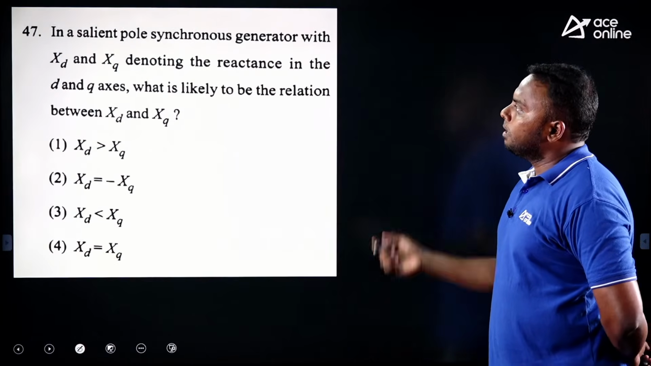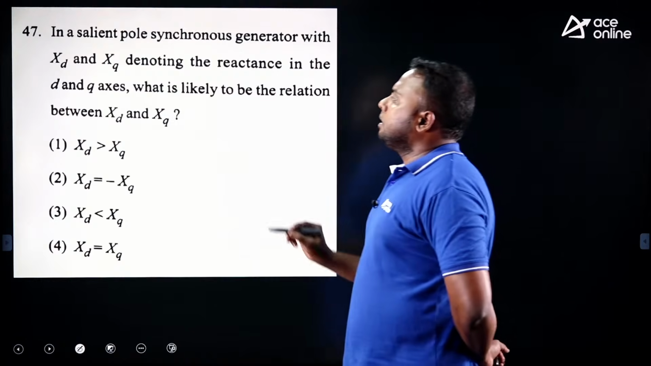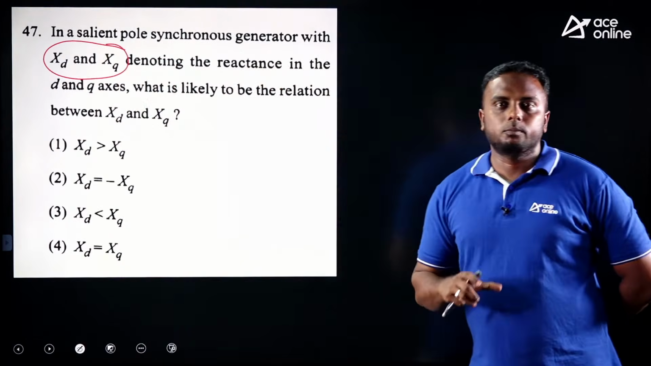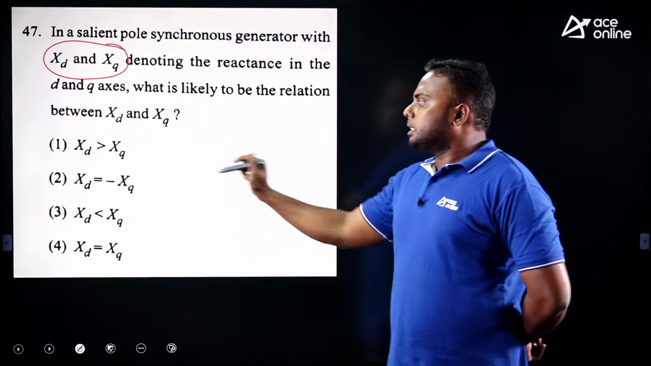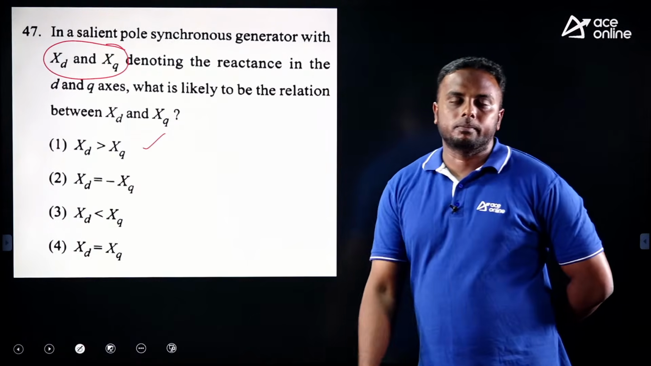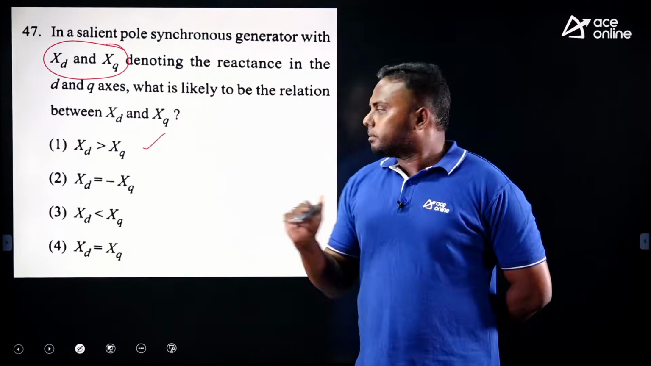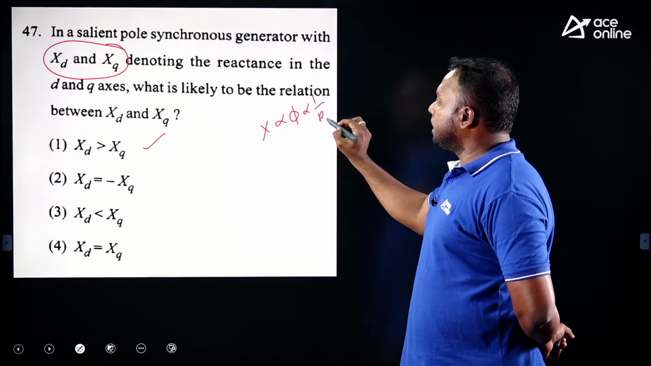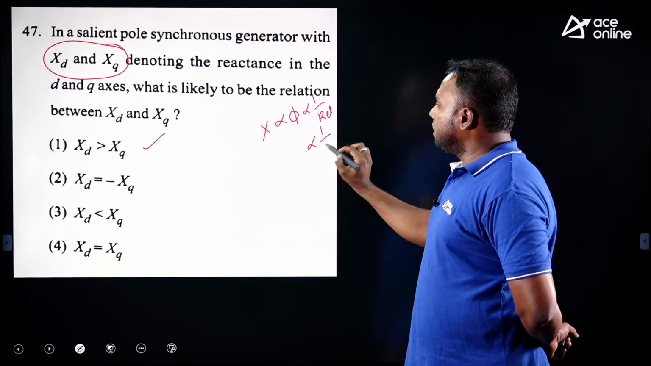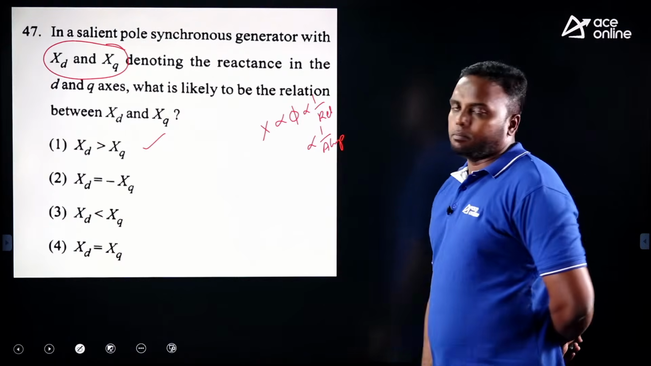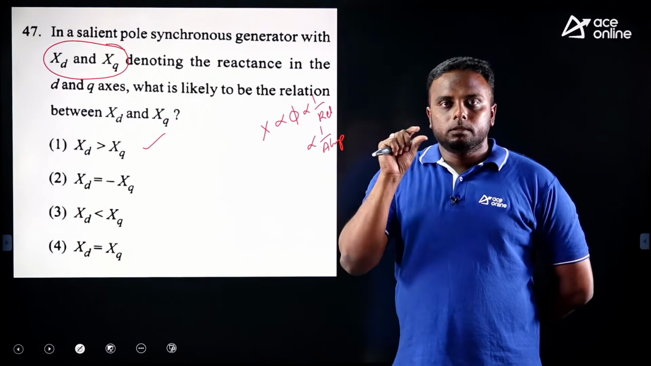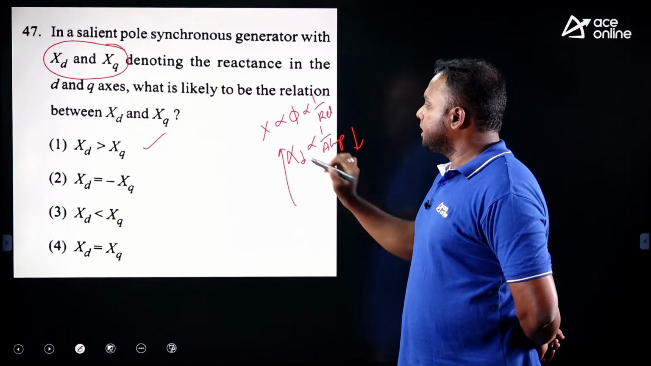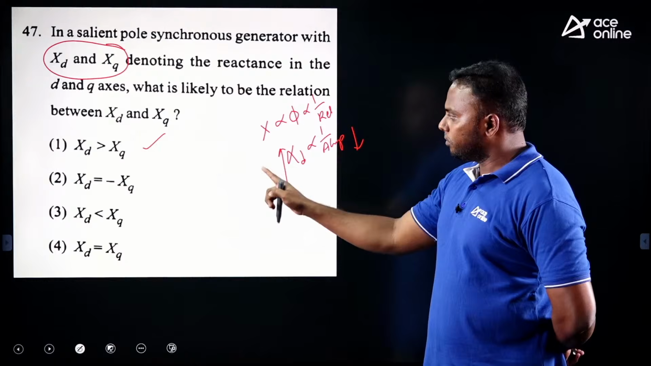Okay. Next. In a salient pole synchronous generator, we need to find the relation between XD and XQ. Which is greater, or are both equal? Here XD is always greater than XQ. Why? Because along the direct axis, X is proportional to flux, and flux is inversely proportional to reluctance, and reluctance is proportional to the air gap. So what is the gap along the D axis? Minimum. If the gap is minimum, the reactance along the D axis will be more. So XD greater than XQ is correct.